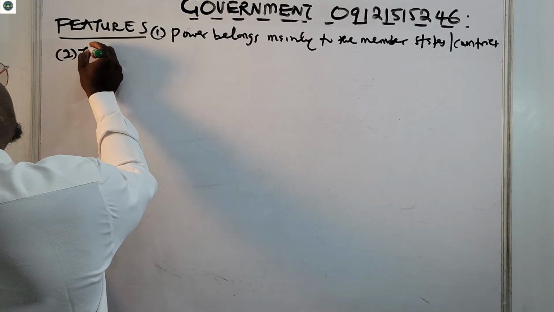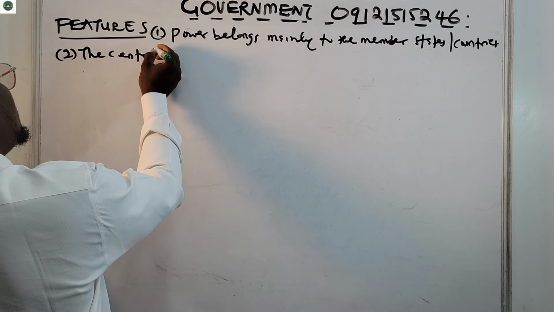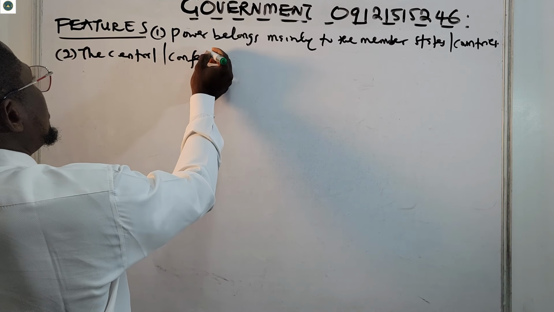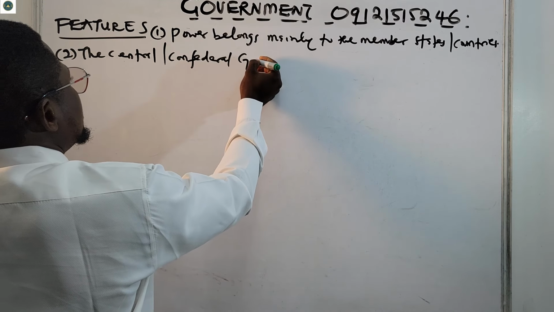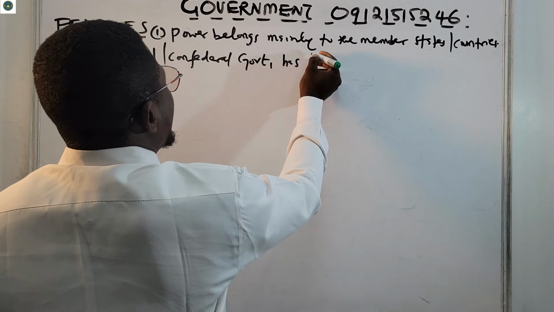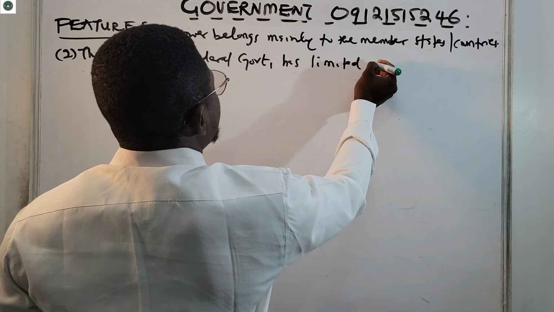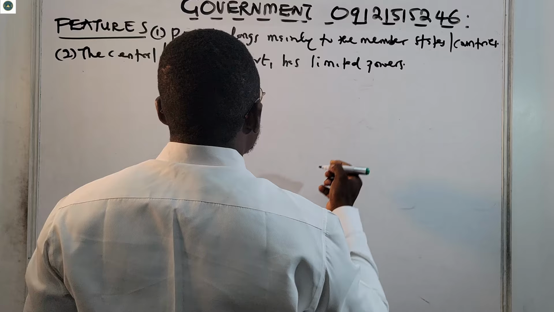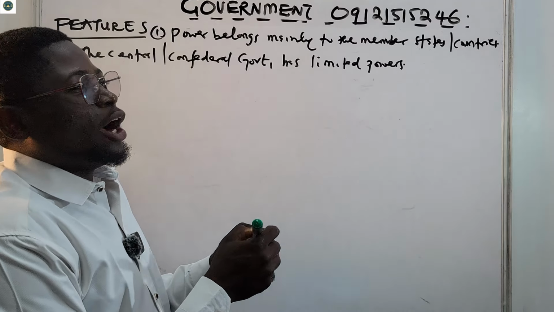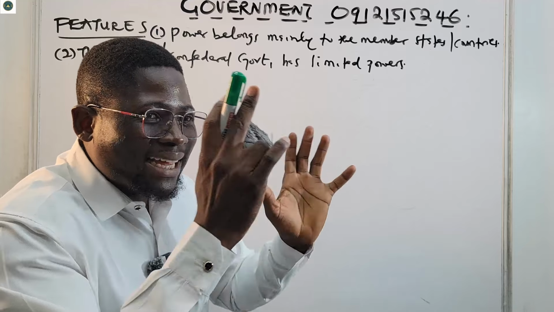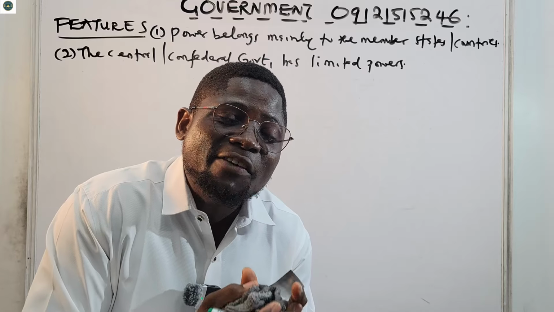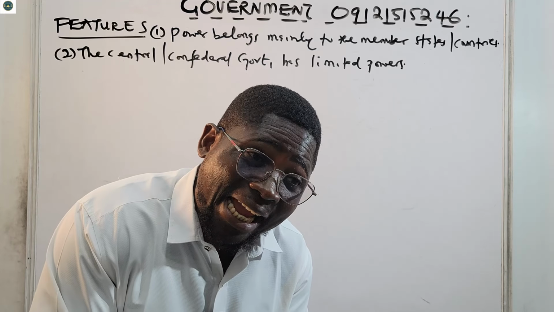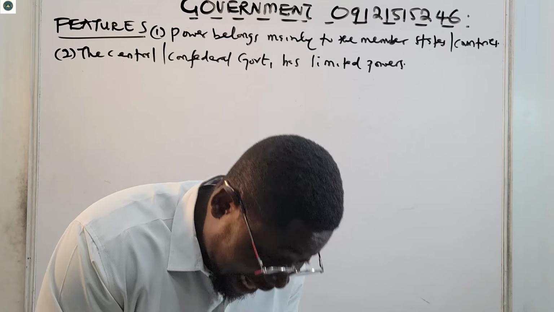Now, number two, the central or the confederal government has limited powers. The central or confederal government can only do what the member states agree. If they don't agree, they cannot do anything at all.